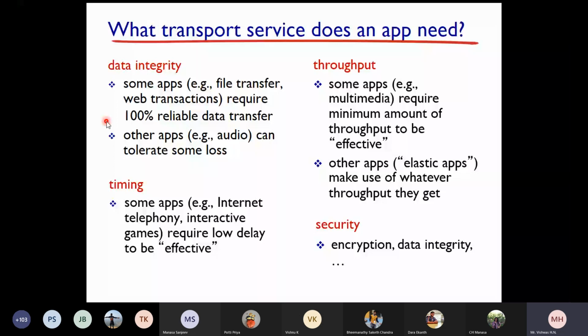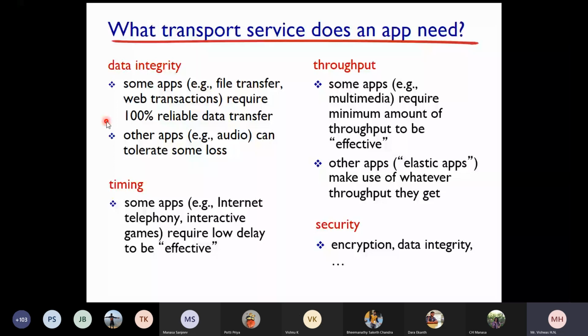As an end user you understand that's a different thing, but even if there is 1 or 2 packet loss, your communication will still continue. Your system will not stop the communication because of that loss. Those kinds of applications are called loss-tolerant applications. All these are the services provided by the transport layer to the applications running in the application layer. That is data integrity. Next one is timing.